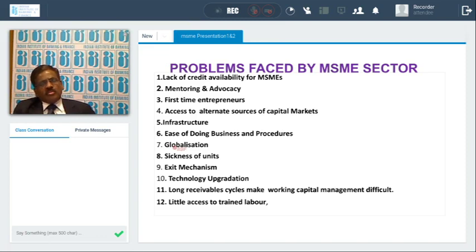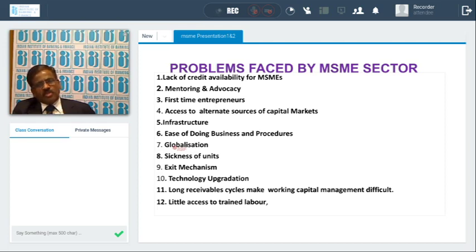Like any other industry, several MSMEs also fail for several reasons. Maybe because of their own constraints or because of external constraints, some of the units are getting sick. So the units are being identified as NPAs, and they are being closed. And whenever these sick units are closed, we do not have an alternate mechanism to exit.